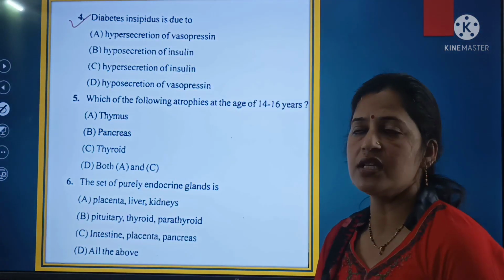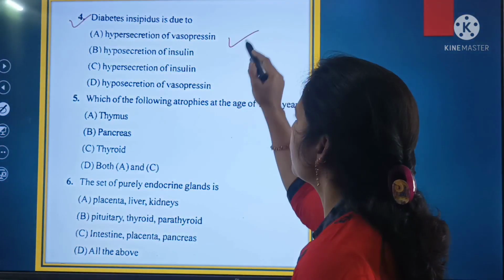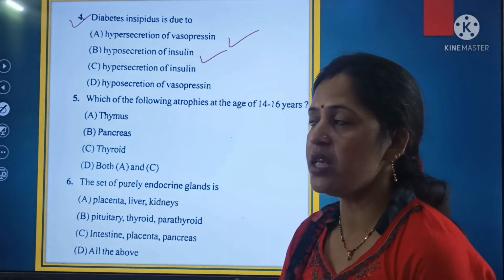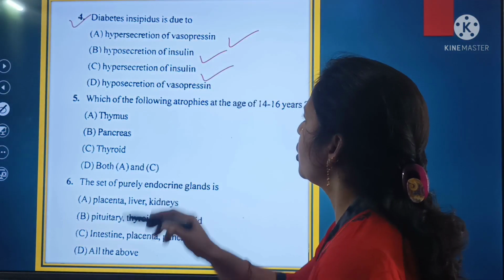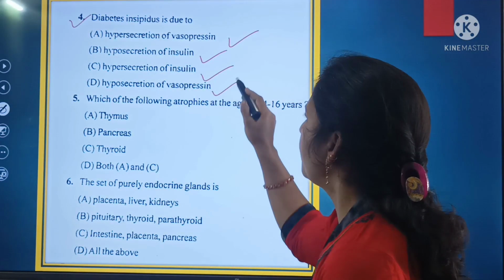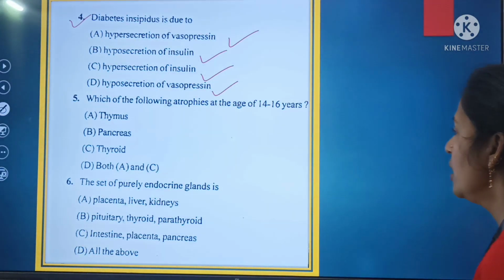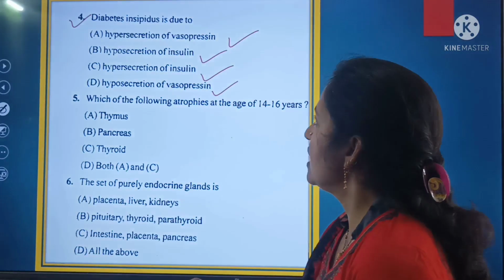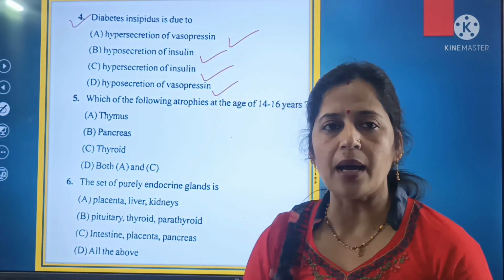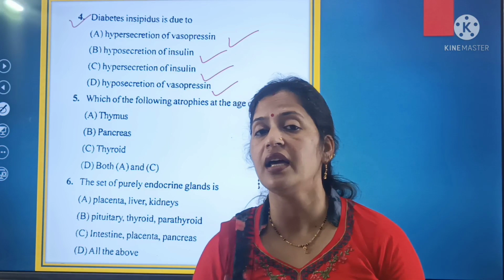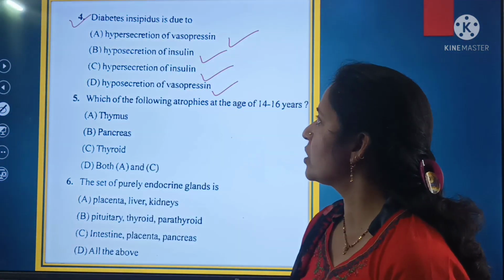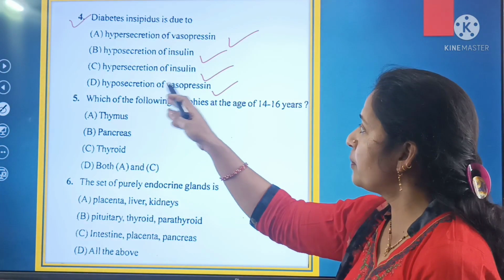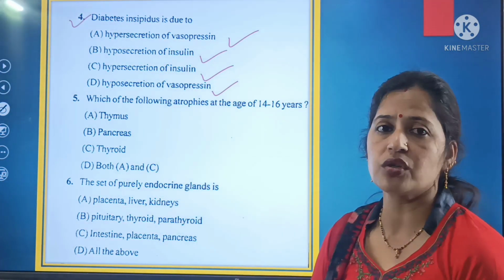Diabetes insipidus is due to. Options are: A, hypersecretion of vasopressin; B, hyposecretion of insulin; C, hypersecretion of insulin; and D, hyposecretion of vasopressin. So it is your question number 4. Diabetes insipidus is due to either the hypersecretion of vasopressin, hyposecretion of insulin, hypersecretion of insulin, or hyposecretion of vasopressin.